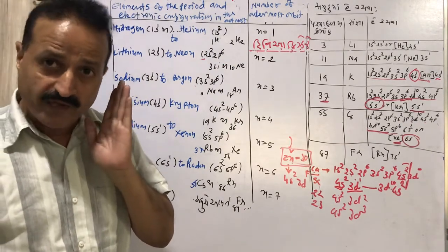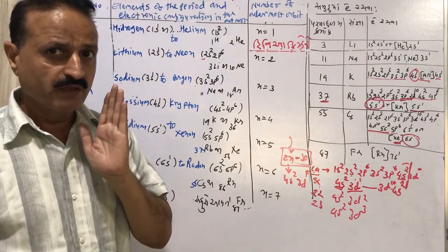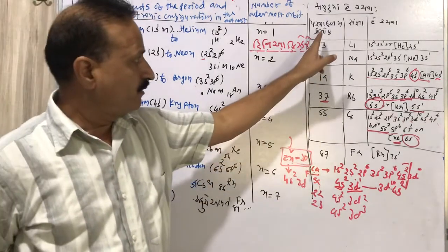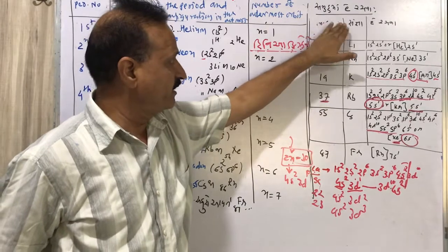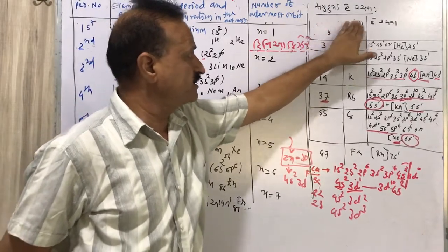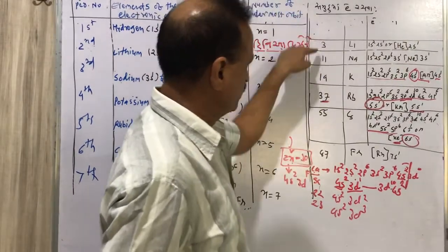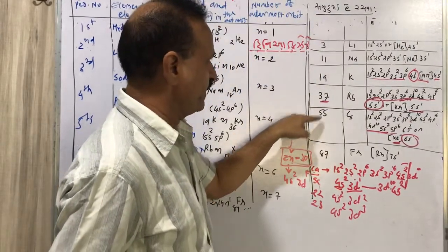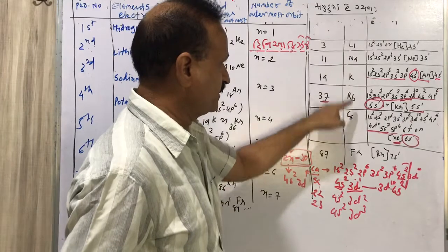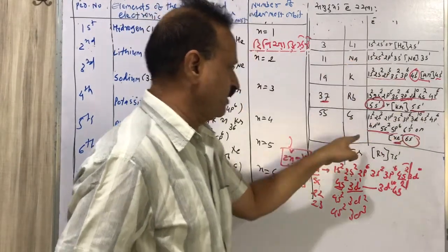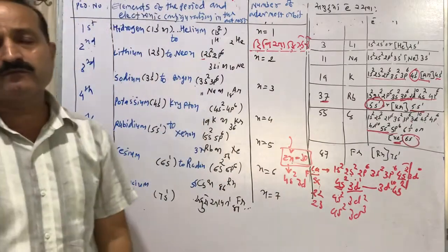In every column, for the first element, I have written the atomic number, the symbol and the electronic configuration. Atomic numbers 3, 11, 19, 37, 55. The elements are lithium, sodium, potassium, rubidium, cesium. These are the electronic configurations of each element.